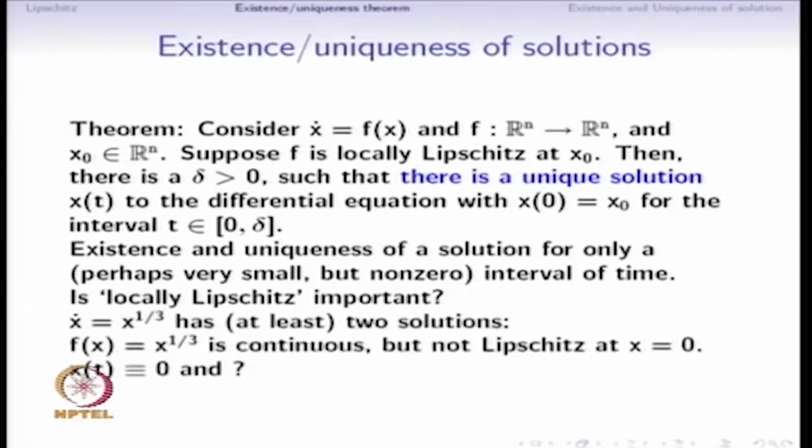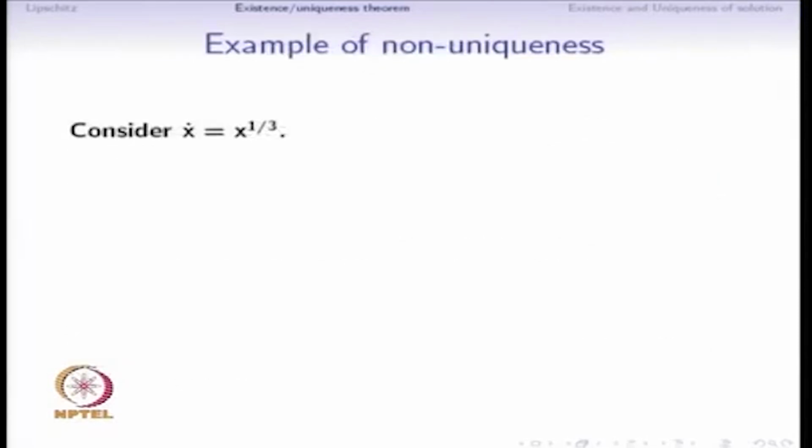For this purpose, we will see that the differential equation x dot is equal to x to the power 1 by 3 has at least two solutions. Why? Because x to the power 1 by 3 turned out to not be locally Lipschitz, and hence uniqueness was not guaranteed by this theorem, and we will see that there are two solutions. So, what are these solutions? This is what we will see now.